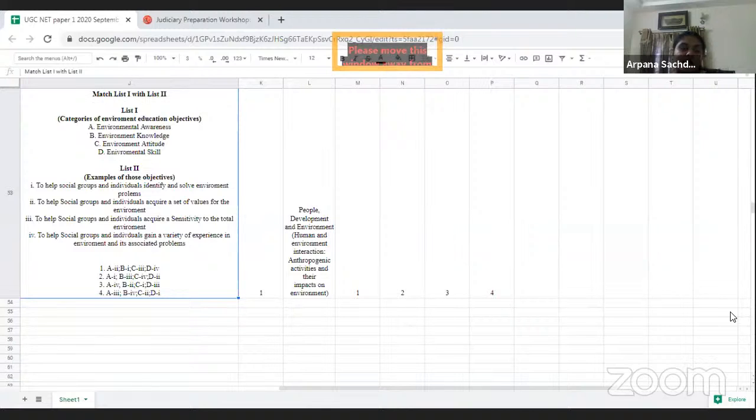Now, the last question over here, we have match the following from people, development, and environment. And I would mark it as a moderate one because they have given the categories of environment education objective, and they have given the example.